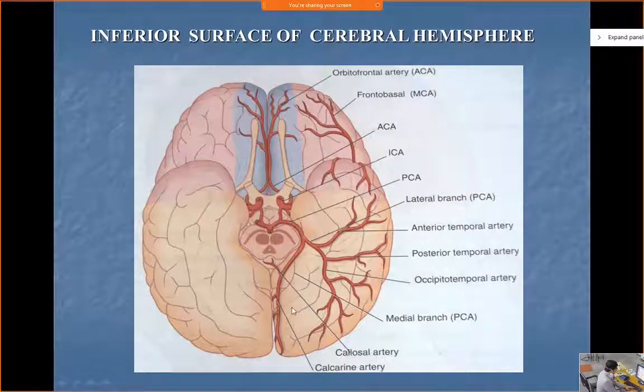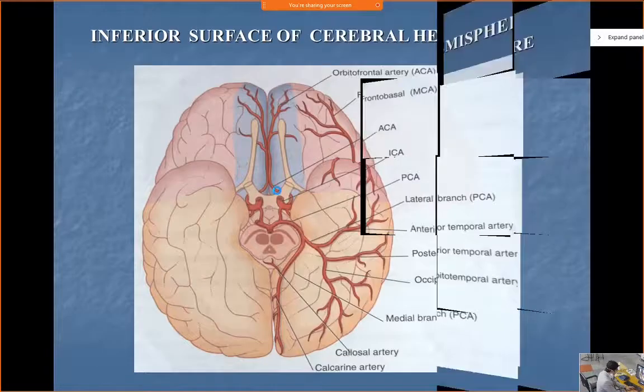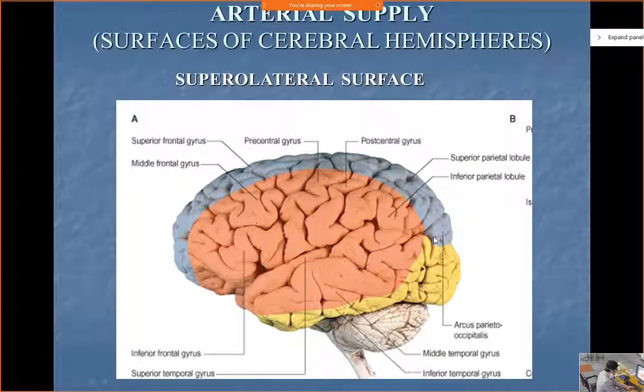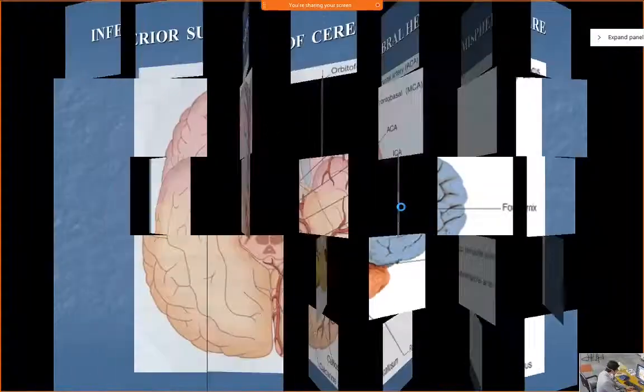If you see the inferior surface again, the orbital part is supplied by the anterior cerebral, the middle cerebral. Over here, since these are the anterior cerebrals, the medial part of the inferior surface is supplied by the anterior cerebrals. The posterior part of the inferior surface, the occipital part, is supplied by the posterior cerebrals, and again the temporal pole will be supplied by the middle cerebral. So this is the thing which you should know, which surface is supplied by which artery.